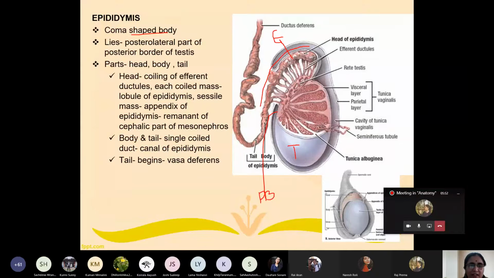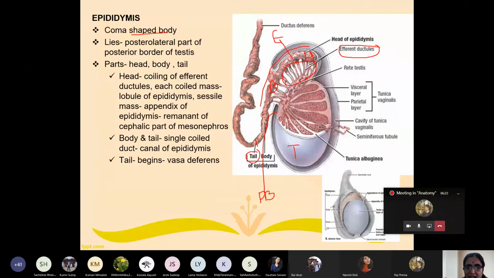What are the parts of the epididymis? It has a head, a body, and a tail. Now, what does the head comprise? You can see the head comprises these ductules. These ductules are known as efferent ductules. So the head comprises the coiling of efferent ductules.